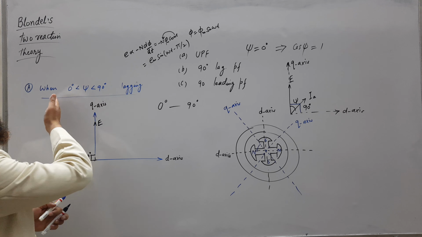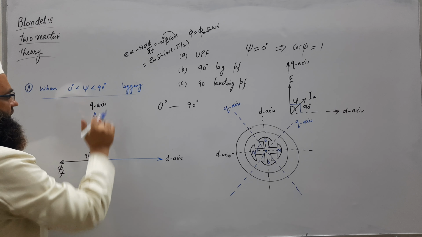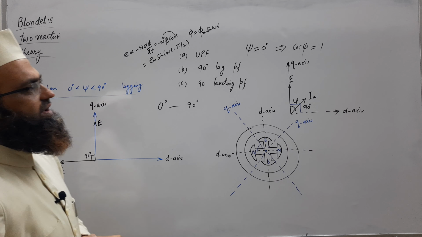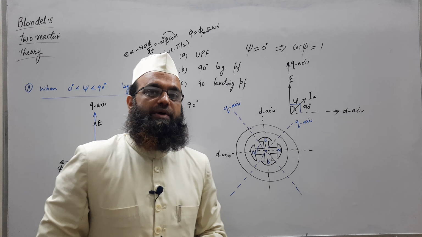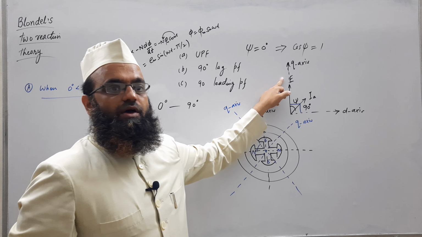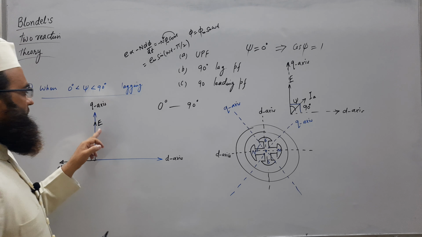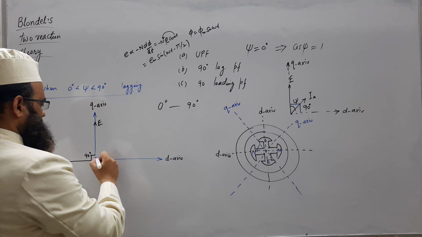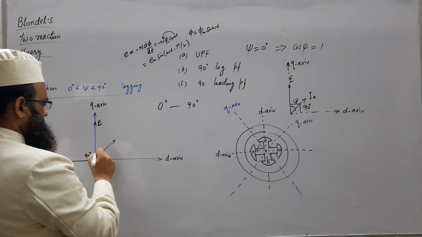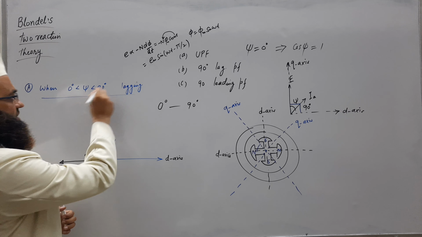So let us take psi between 0 and 90 degrees, where psi is the internal power factor angle between the internal or excitation EMF E and the armature current IA. So take IA, with psi satisfying this condition.